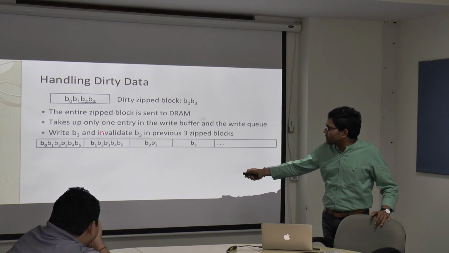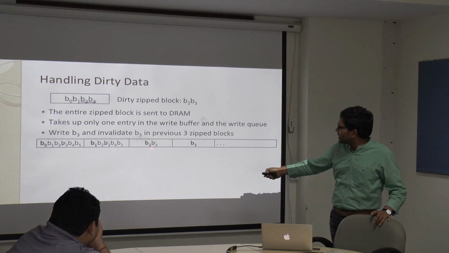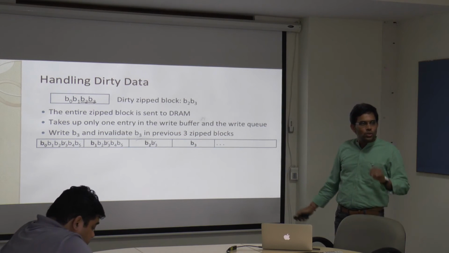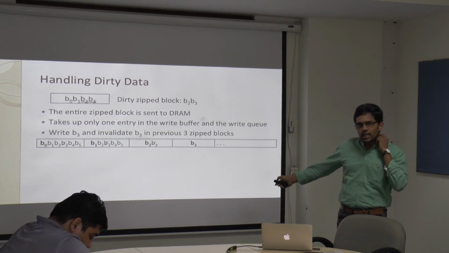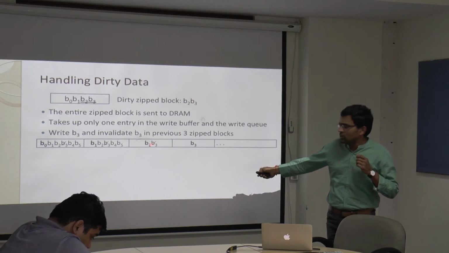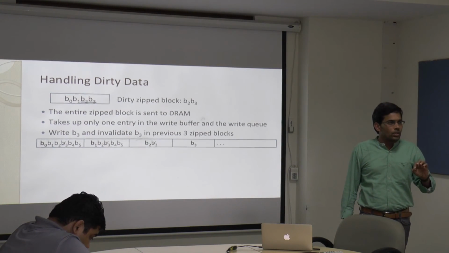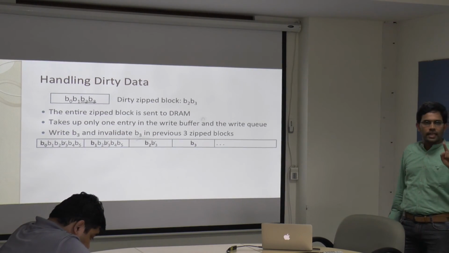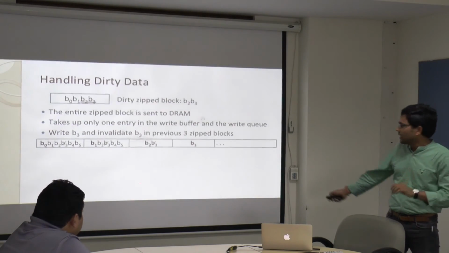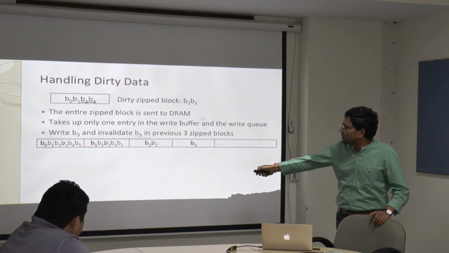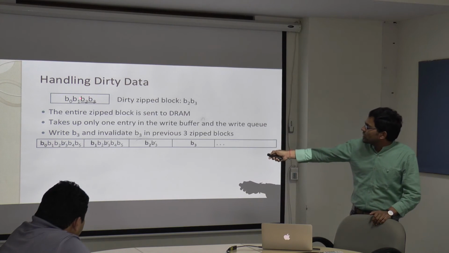B0's original position is this, B1's original position is this, B2's original position is this, and B3's original position is this. So you write B3 only to the original position. In all the other preceding ones, you just invalidate them. You are not doing anything, just resetting the corresponding valid bit. So B3 is invalidated, B3 is invalidated, B3 is invalidated. Now I just go to B2.